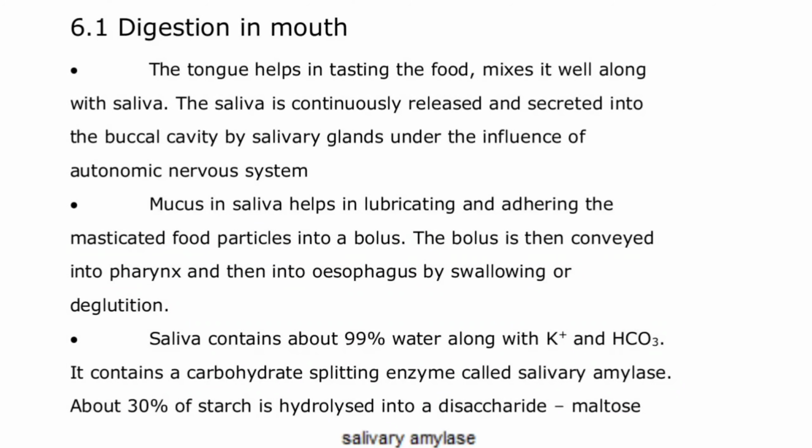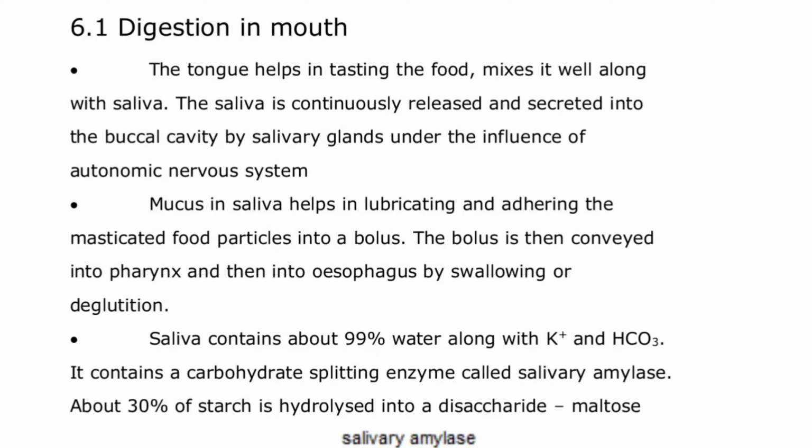The spherical food structure is called the bolus. The bolus is conveyed into the pharynx, and from the pharynx it is taken to the esophagus by swallowing, or deglutition. The scientific term for swallowing is deglutition.